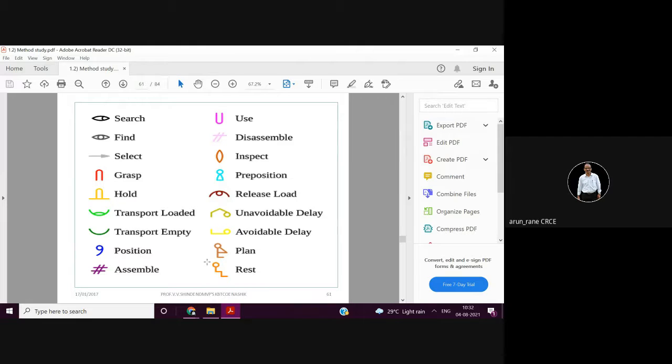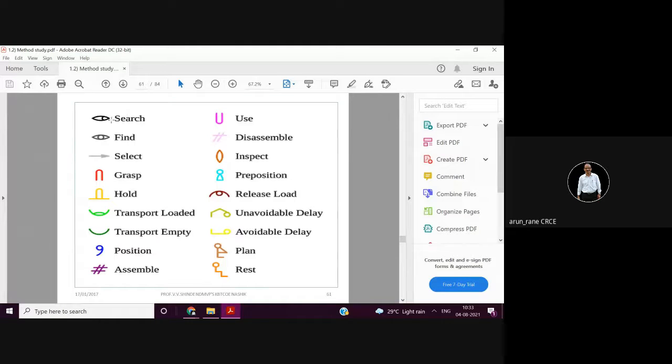This is the symbol for rest. This is the delay that can be avoided. This is unavoidable delay. So whatever activities you divide, you have to put the symbol against that activity.